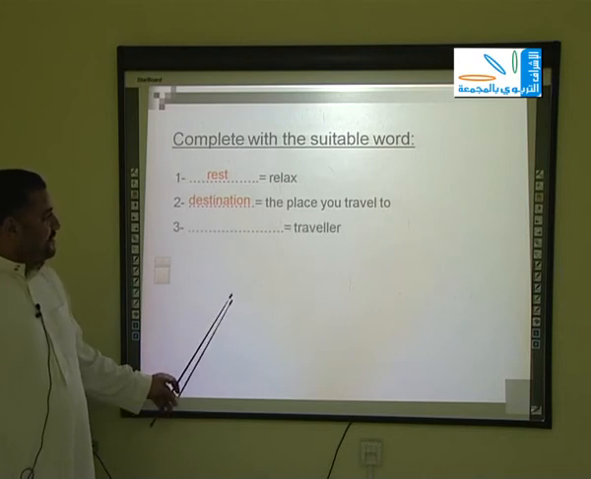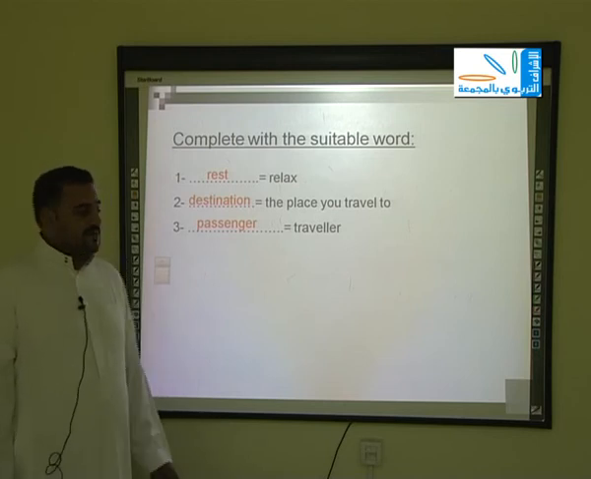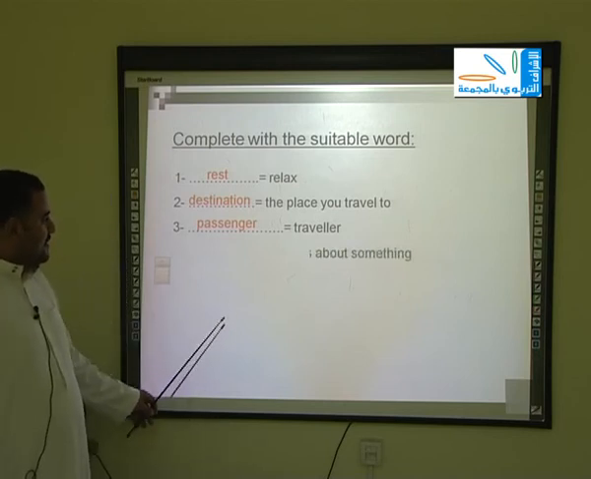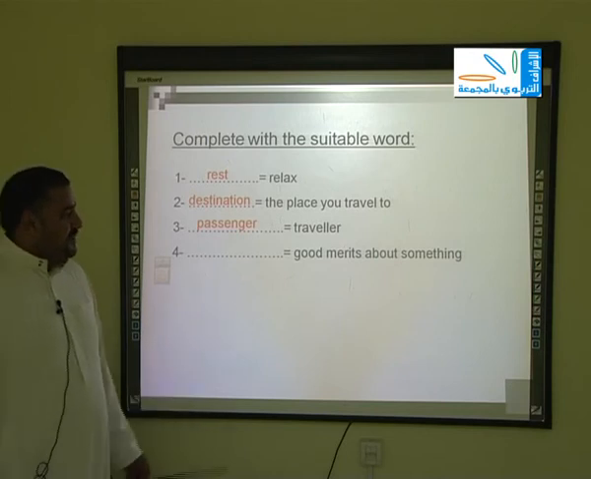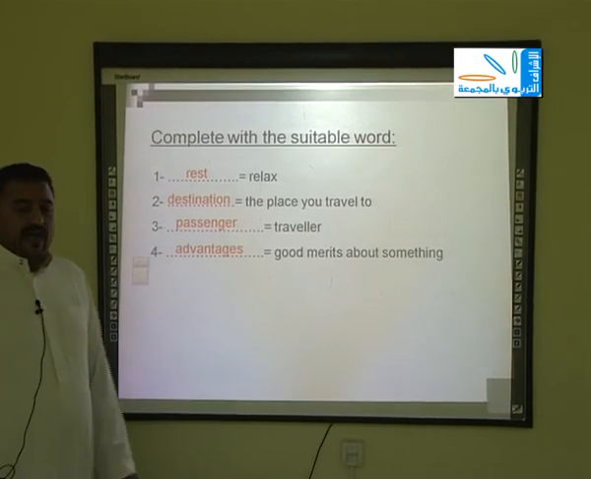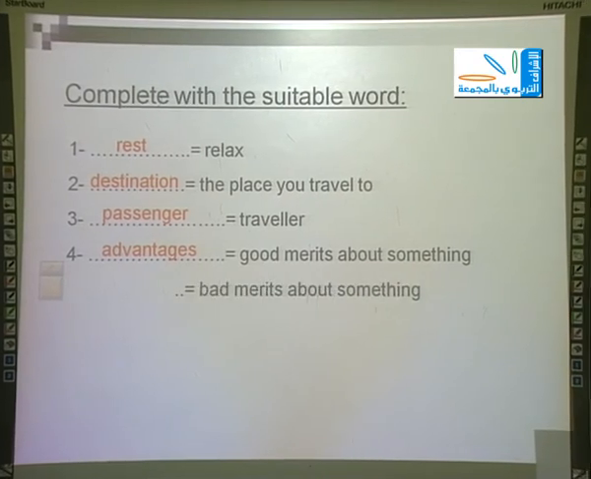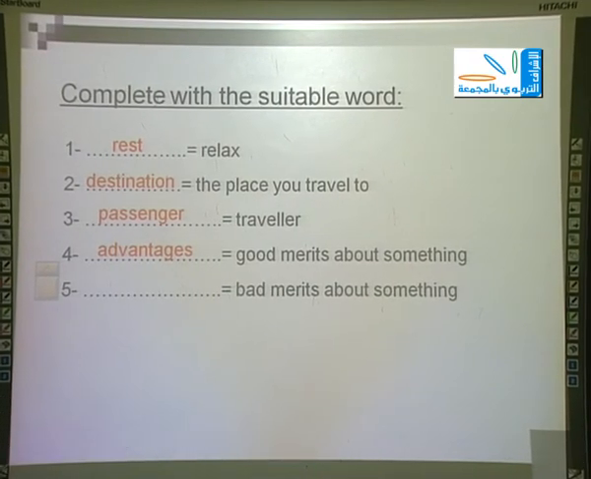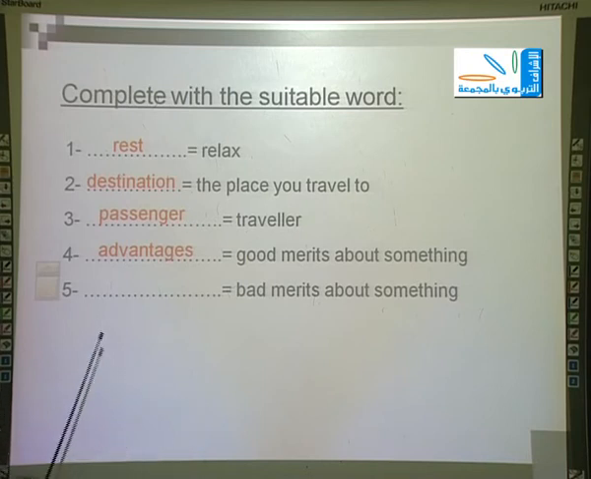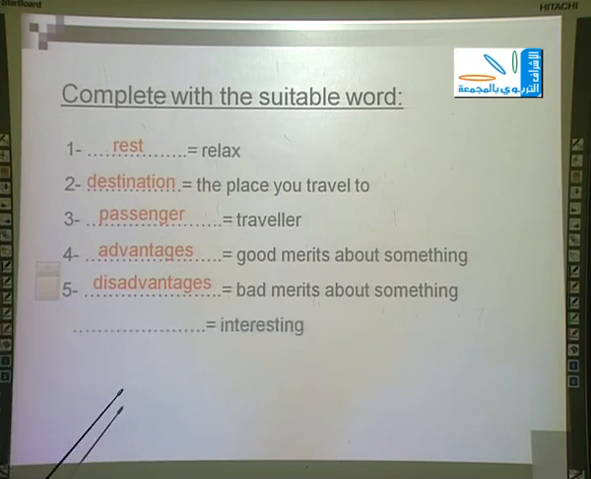Number 3, traveler. It means a passenger. Passenger means مسافر in Arabic. Number 4, good merits about something. It means advantages. In Arabic it means مزايا أو مميزات. Number 5, bad merits about something. It means disadvantages. In Arabic it means عيوب.